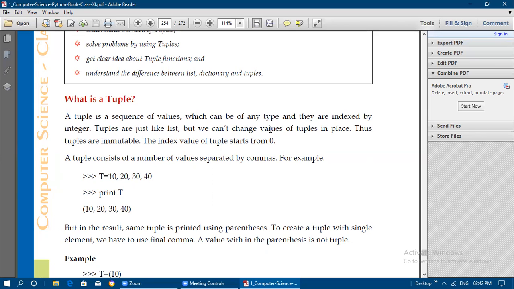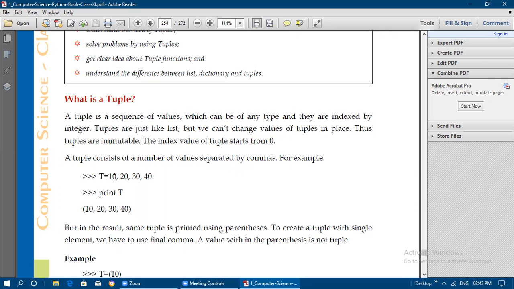The index value of a tuple starts from 0, like a list and strings. A tuple consists of a number of values separated by commas, like the other data types we have discussed till now. So if you assign 10, 20, 30, 40 to t and print t, whenever values are given separated by commas, they are displayed within parentheses, like a tuple.